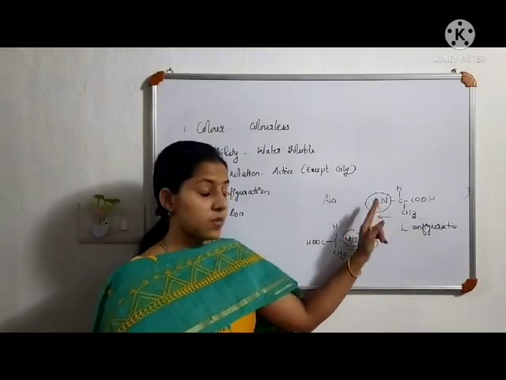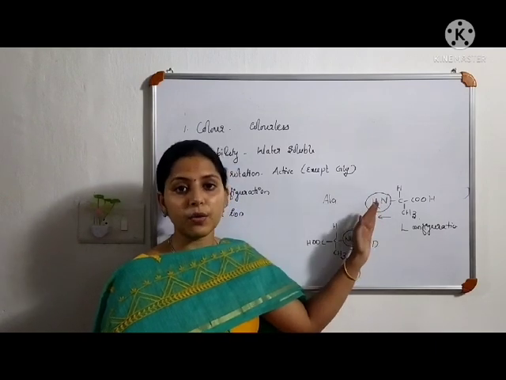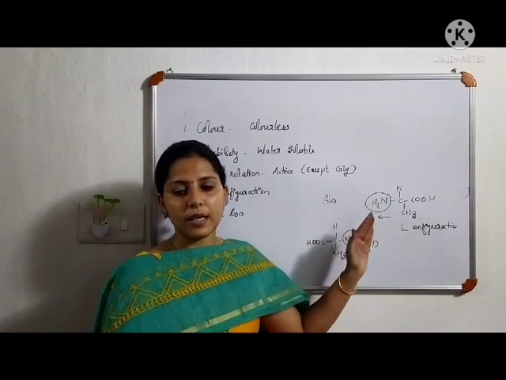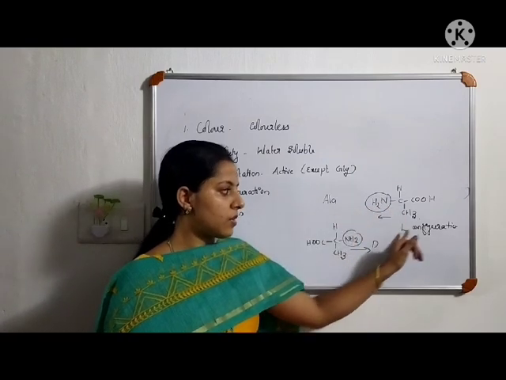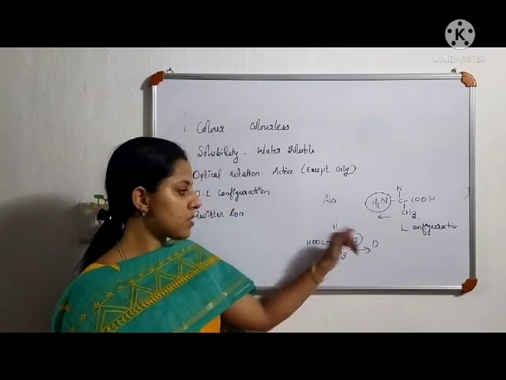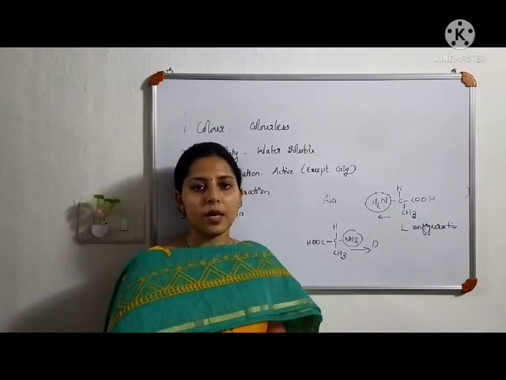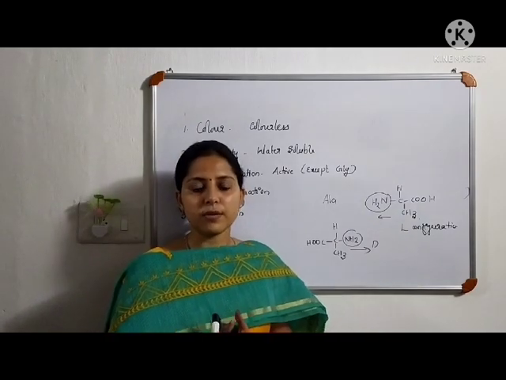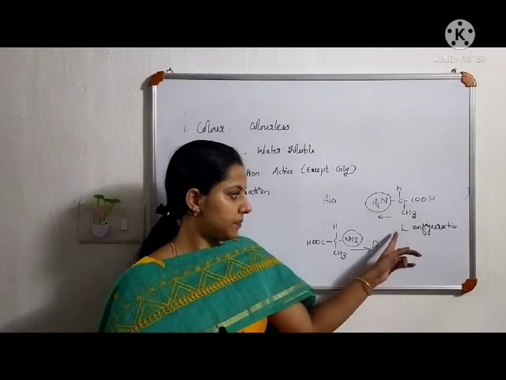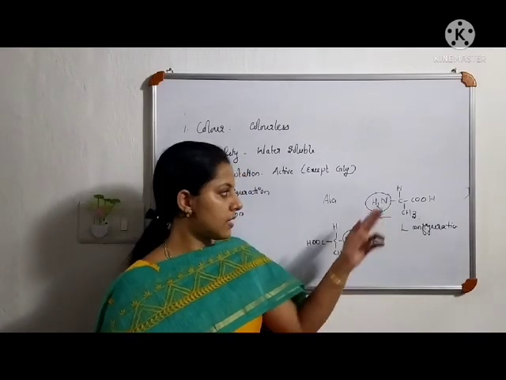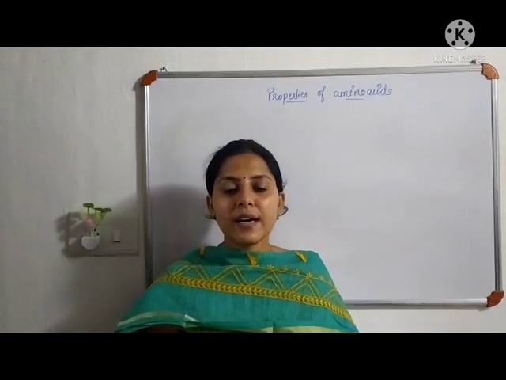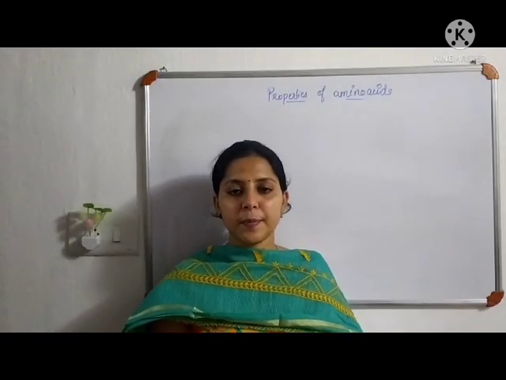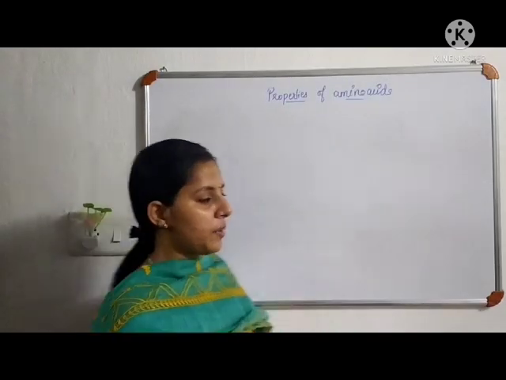The position of the amine group determines the D and L configuration. If the amine group points towards left, it is called L configuration. If the amine group points towards right, it is called D configuration. Most of the amino acids belong to the L series, so in most cases this amine group is present on the left side of the molecule. The last and most important property of amino acids is the zwitterion formation.